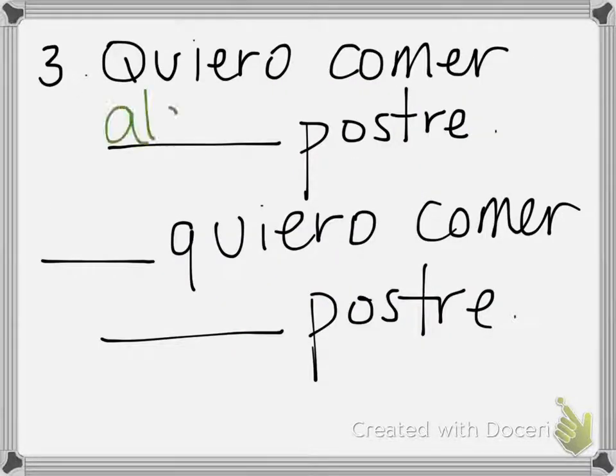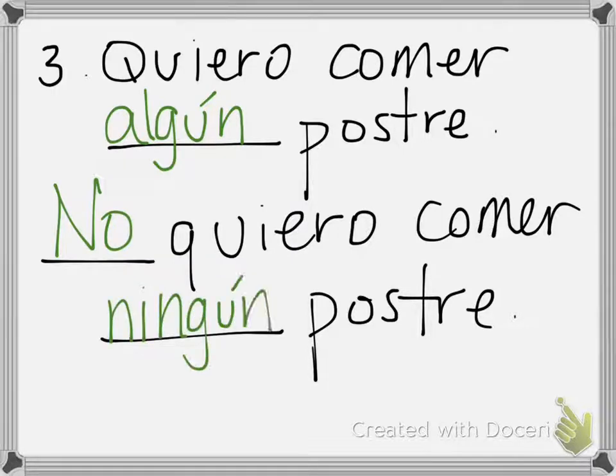Okay, número tres. Quiero comer algún postre. Or I want to eat some dessert. As opposed to I don't want to eat any dessert. No quiero comer ningún postre. Weird thing about this one, obviously again, we have our double negative.